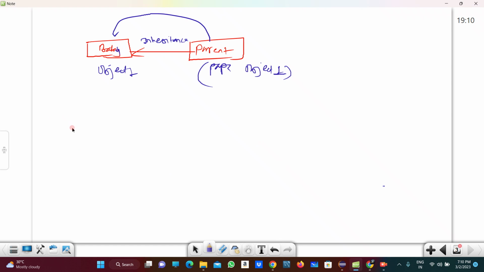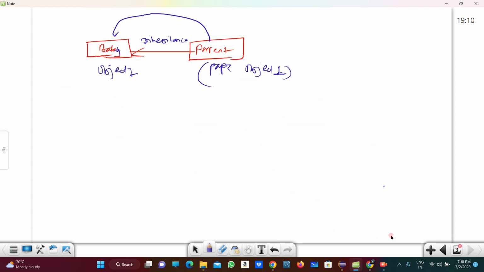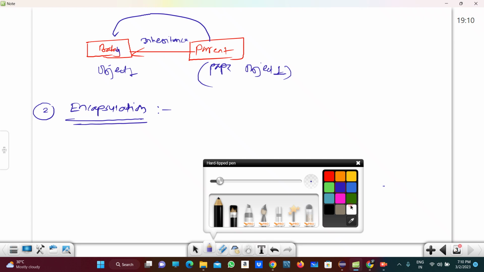Okay. So what is our second principle? First one is inheritance. Second is encapsulation, right? So what is meant by encapsulation here? In encapsulation, what happens here?